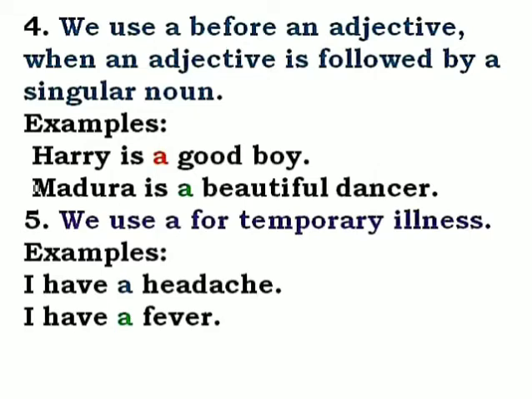We use "a" for temporary illness. Now temporary illness means for some moments, not permanent. All right, a headache is something which occurs for a moment, right? So it is an example of temporary illness. So I have placed this "a" before headache. I have a fever. Now again, fever is an example of temporary illness. It's not permanent, it's for some time. So again before fever I placed the indefinite article "a". I hope it is clear.